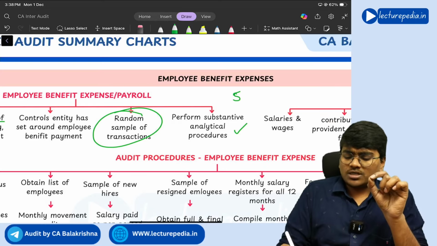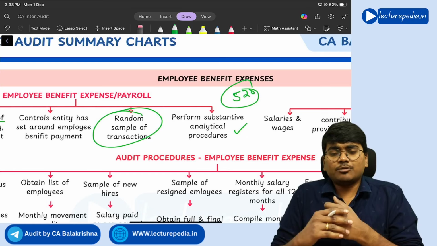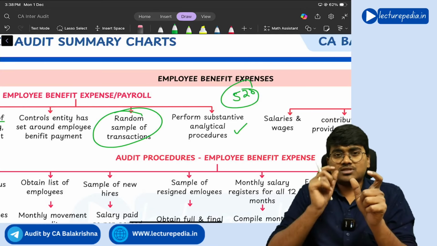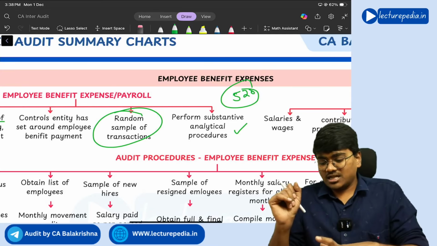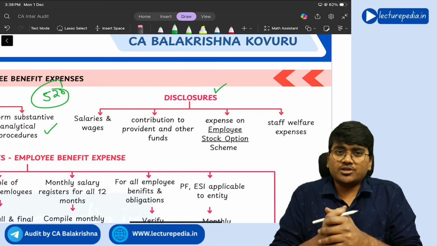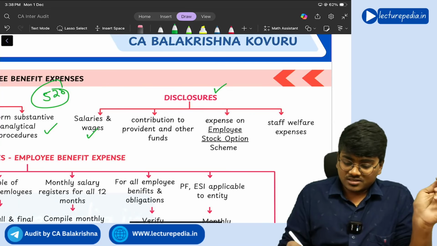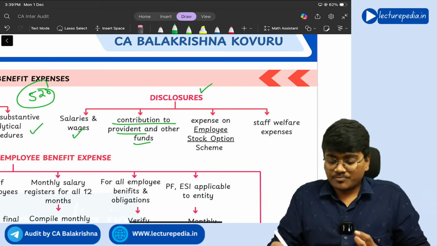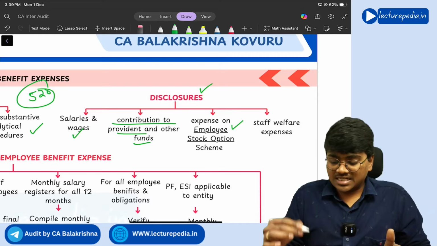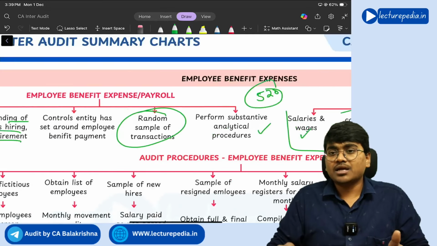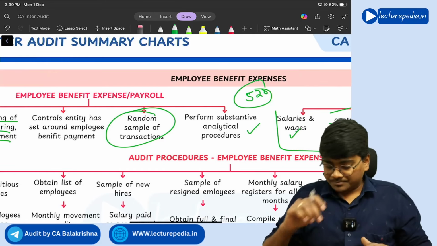In SA 520, I told you how you will perform analytical procedures with respect to salaries. Number of employees multiplied by average salary you will take, and you will calculate the amount, right? Next, with respect to employee benefit expenditure, you need to disclose salaries and wages, contribution to provident and other funds, expense on employees' stock option, ESOP, and staff welfare expenses. These disclosures have to be made.